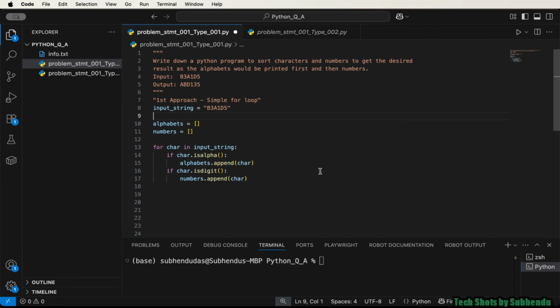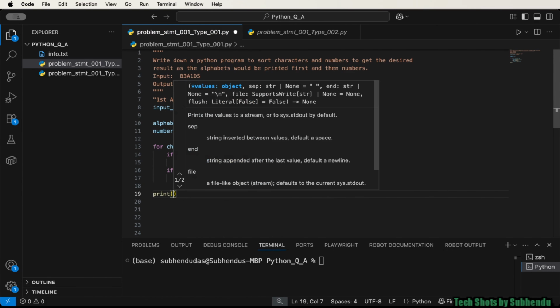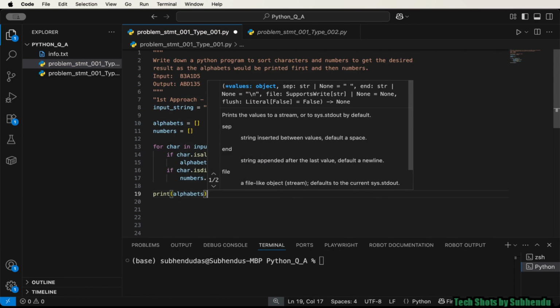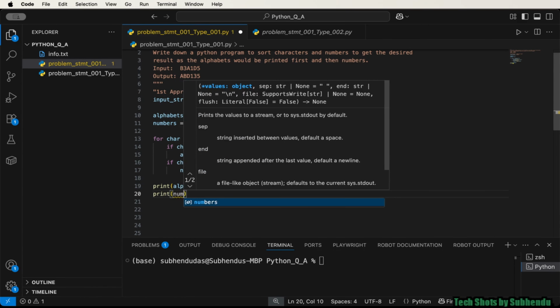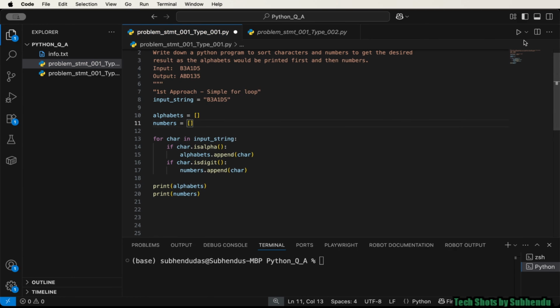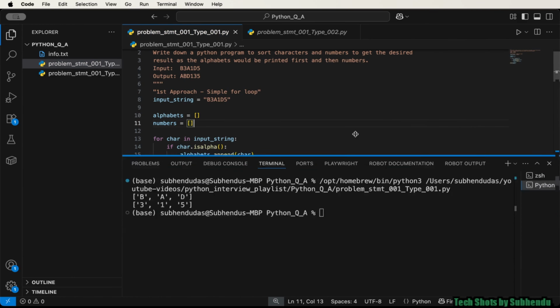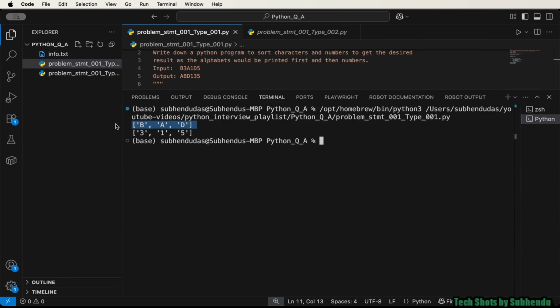Right? Now let me print these two lists one by one, alphabets and then numbers. Okay. Let me run this Python file. So you can see now we are having two lists. One list consists of alphabets, another list consists of numbers.